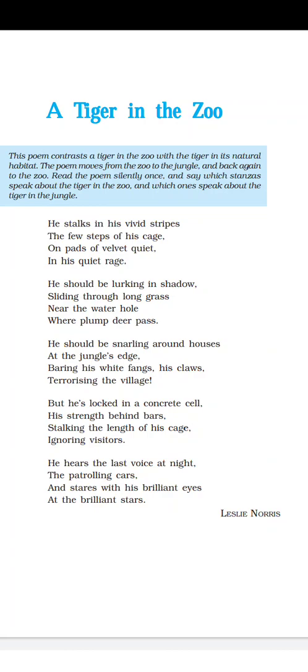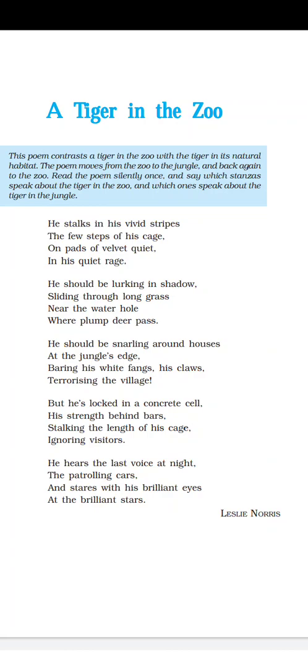The tiger will wait there for its prey, and as soon as the deer comes, the tiger will catch that deer and eat it. That's why the poet is now talking about a tiger who lives in the jungle or forest.